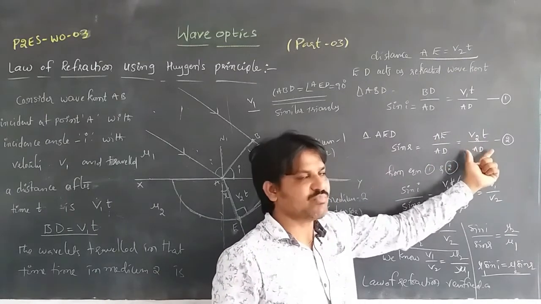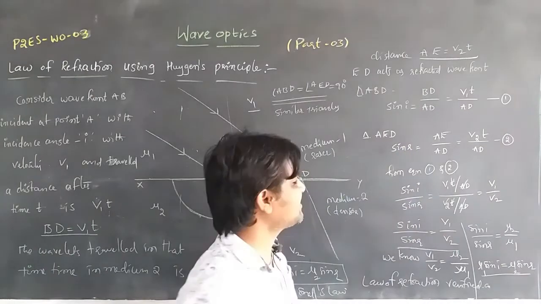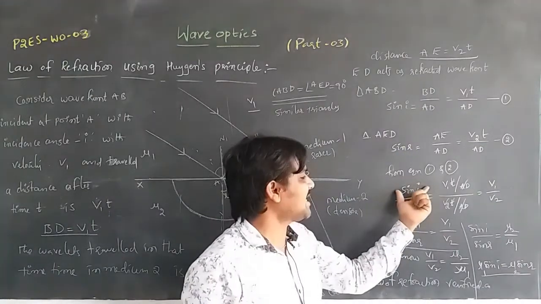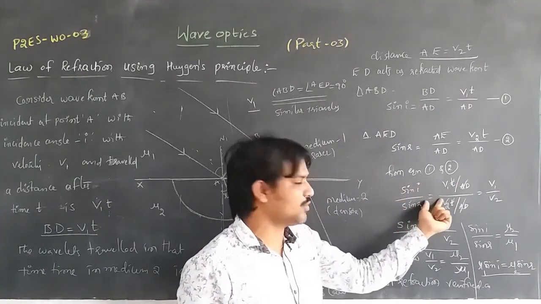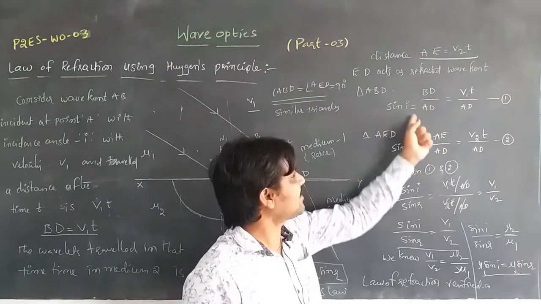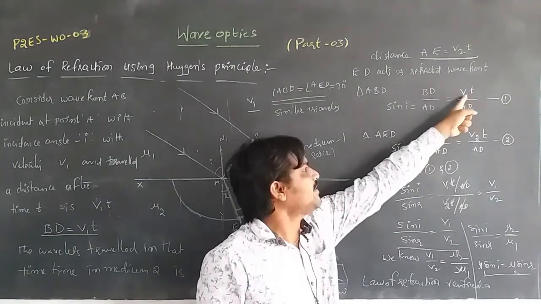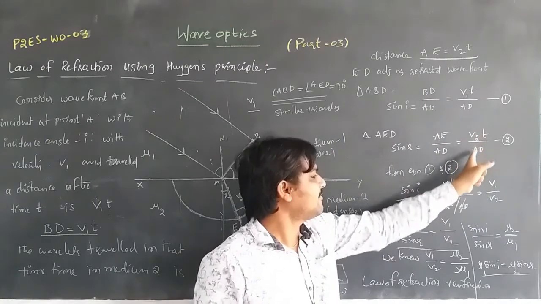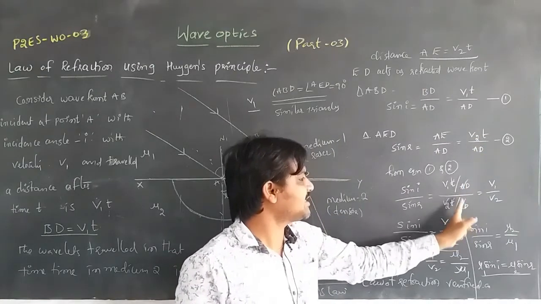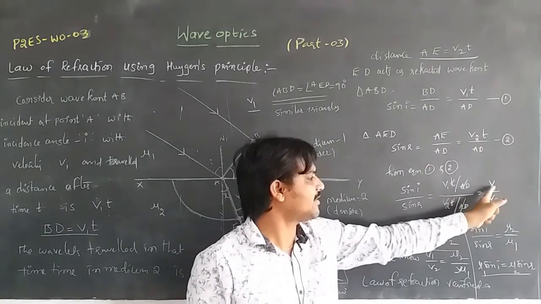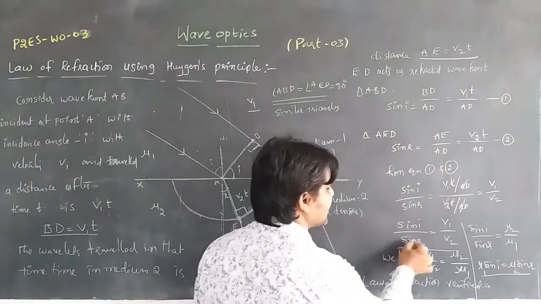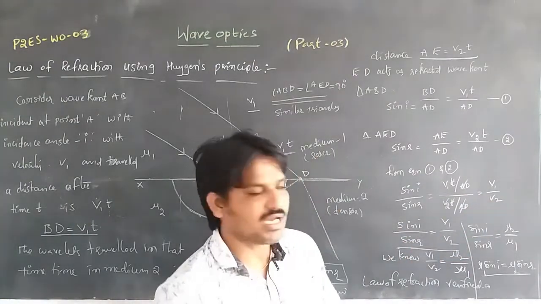From the two equations, sin I by sin R is equal to v1t by AD divided by v2t by AD. AD gets cancelled and t gets cancelled. We get V1 by V2. So sin I by sin R is equal to V1 by V2.